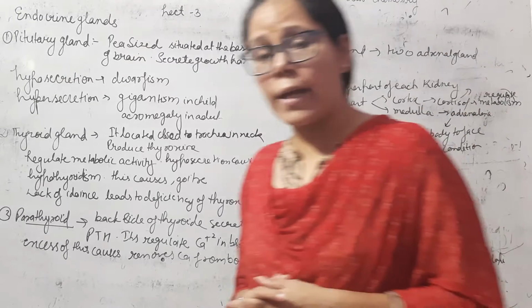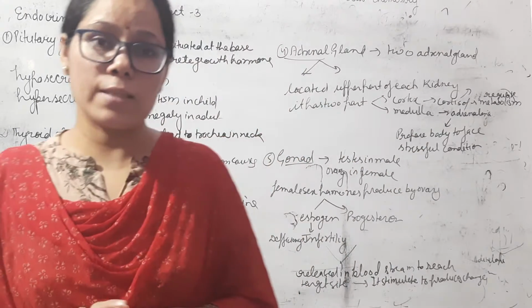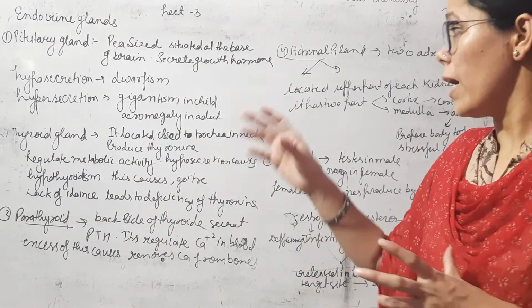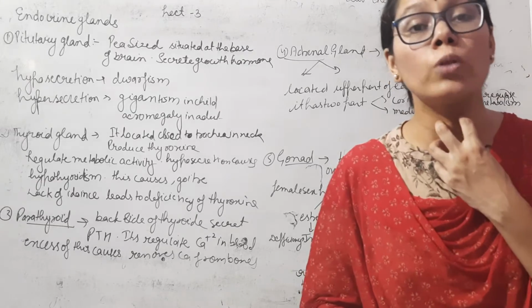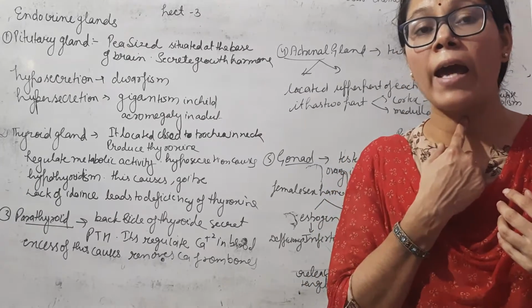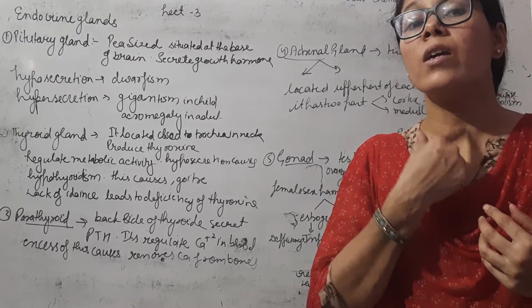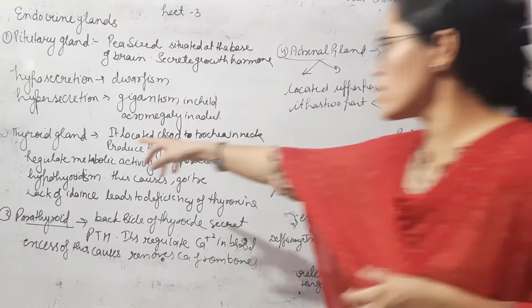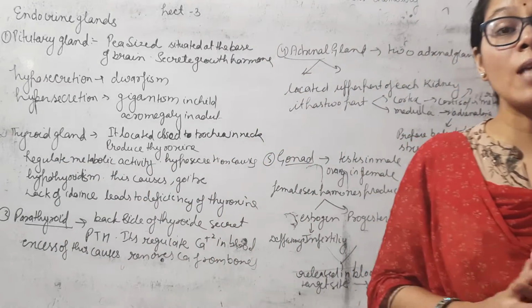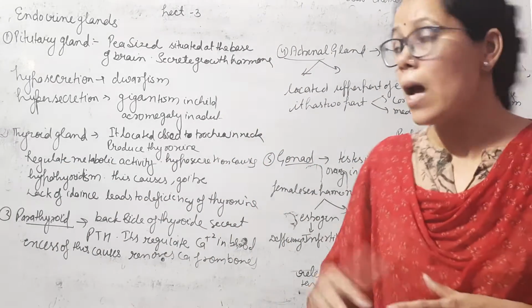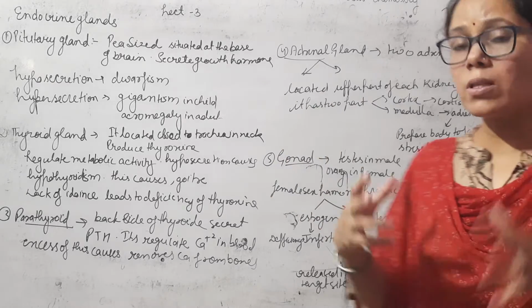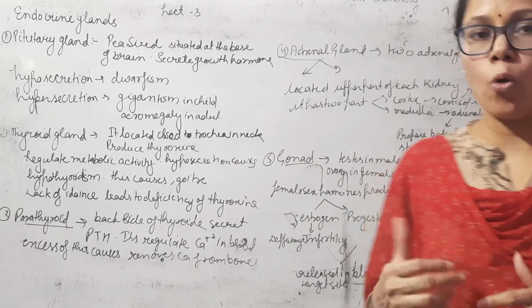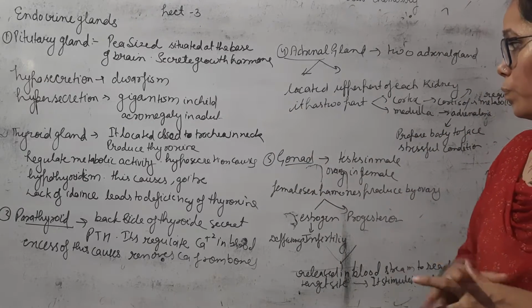Now the second gland is the thyroid gland. This thyroid gland is close to the trachea in our neck. This gland produces thyroxine hormone. Thyroxine hormone regulates our metabolic activity, meaning this hormone controls our metabolic activity.